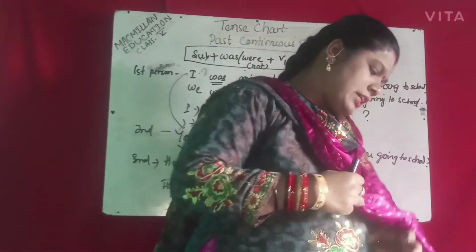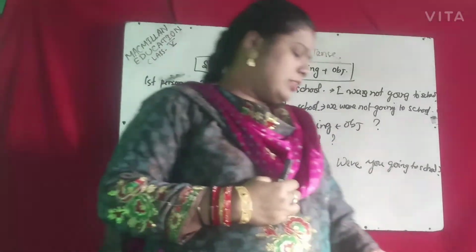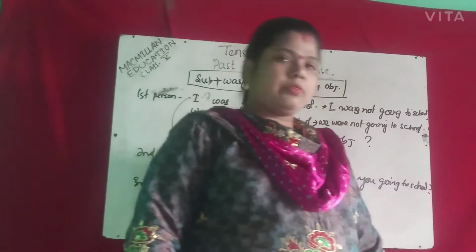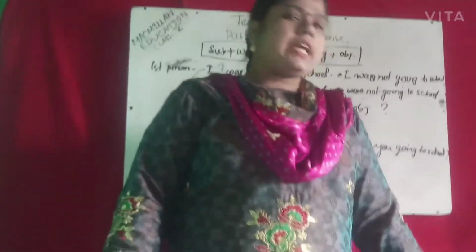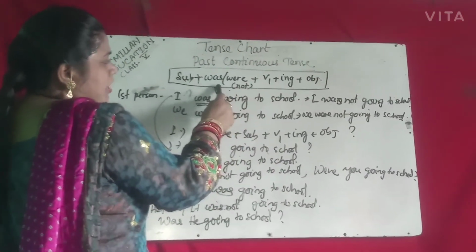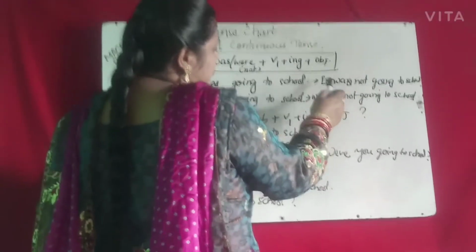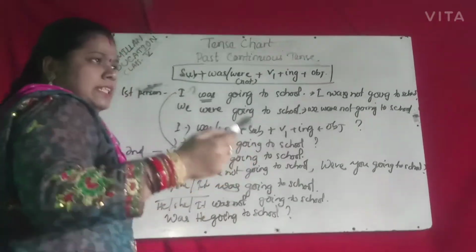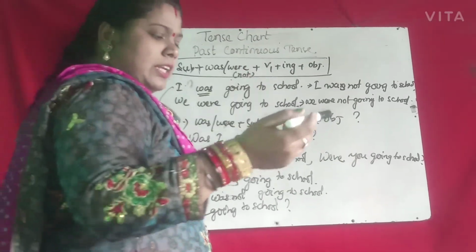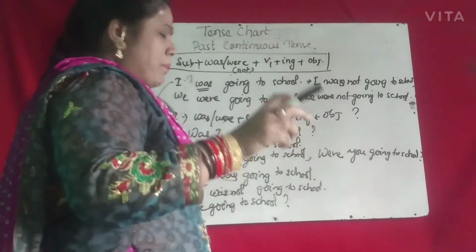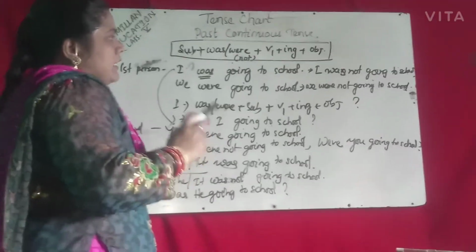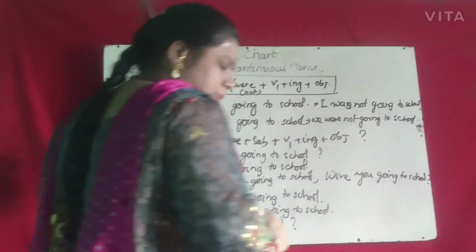So here two sentences are combined. We form the past continuous with the past tense of the auxiliary verb and the ing form of the main verb. Go, play, sing, dance are main verbs. The ing forms are playing, dancing, singing, running, eating. So the ing form of the main verb and the past form of the be auxiliary verb will be used while writing the past continuous tense.